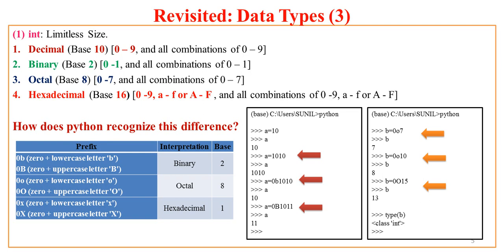And now if I ask what is type of b, because I have assigned some octal number to b, it tells me that it is int, because whatever you specify, either it is decimal with base 10, or binary with base 2, or octal with base 8, or hexadecimal with base 16, all these are integer.